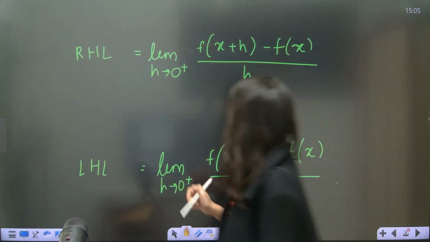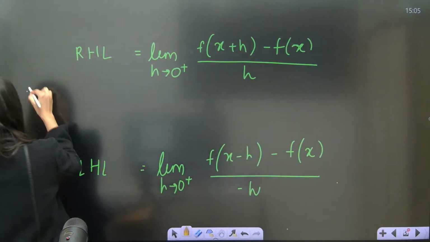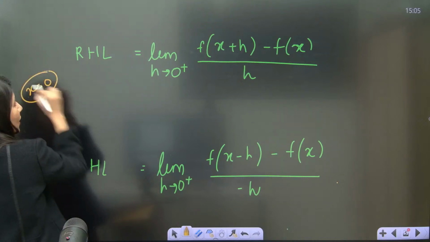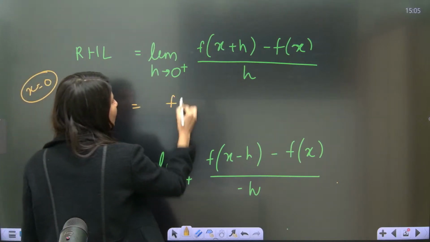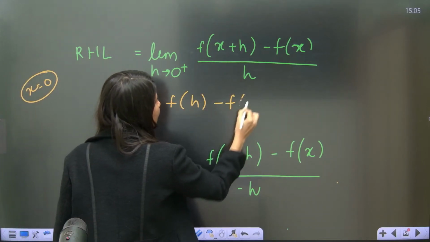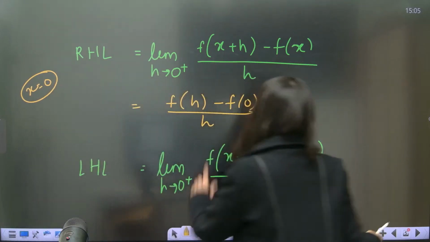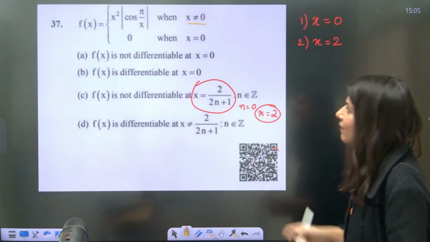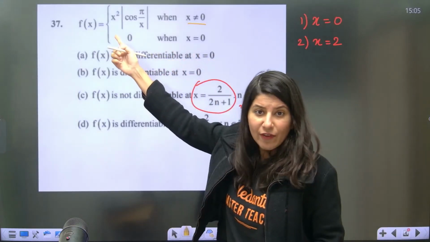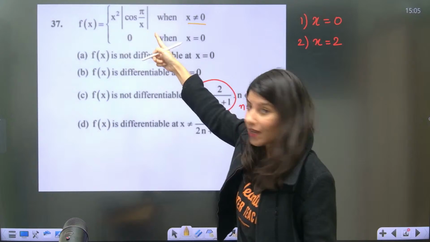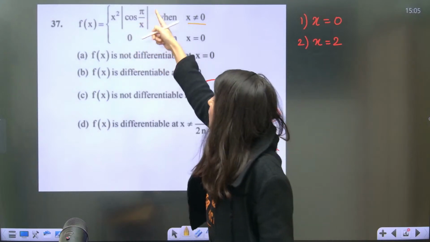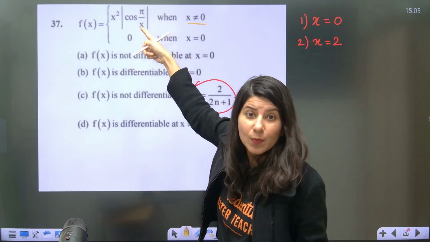At x equals 0, this is x equals 0. So at x equals 0, f of h minus f of 0 upon h. So f of h, can anybody tell me what is f of h? Clearly, f of h will be h square cos of pi by h, where h is positive.